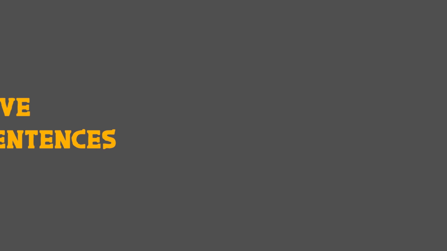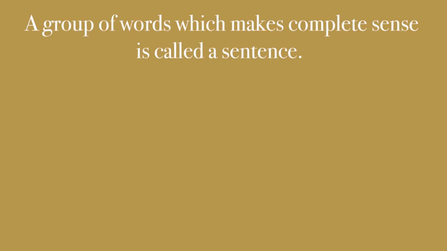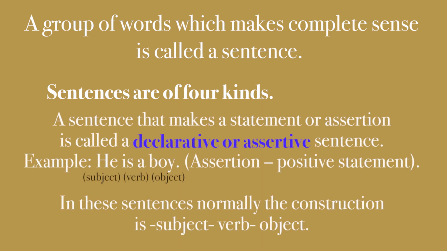Hi, friends. Today, our topic is affirmative and negative sentences. A group of words which makes complete sense is called a sentence. Sentences are of four kinds. First, a sentence that makes a statement or assertion is called a declarative or assertive sentence. Example, he is a boy.